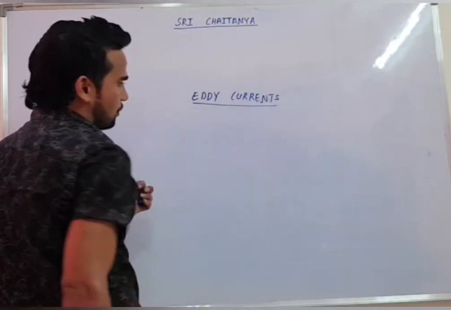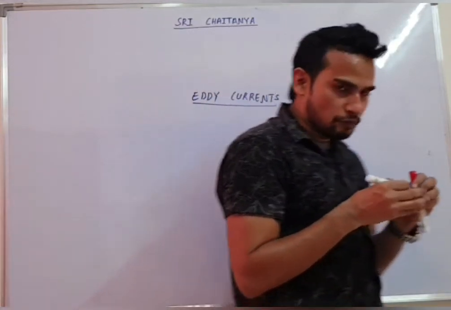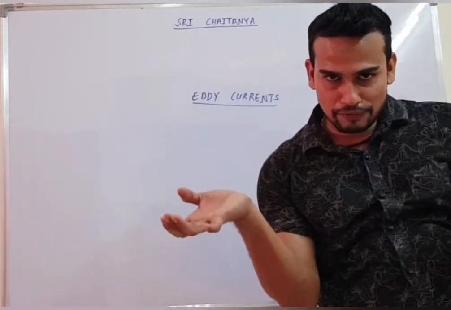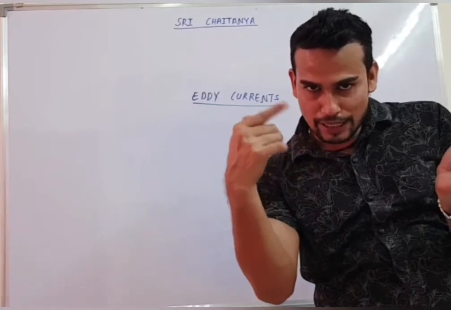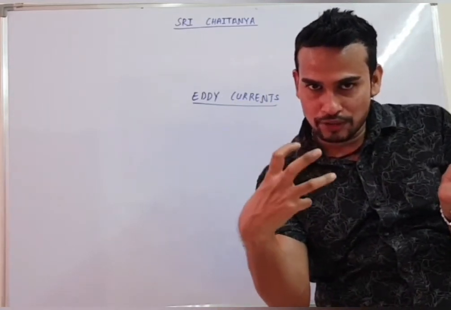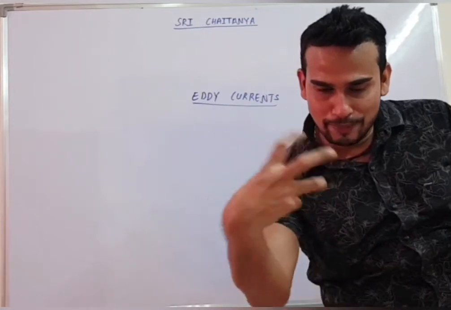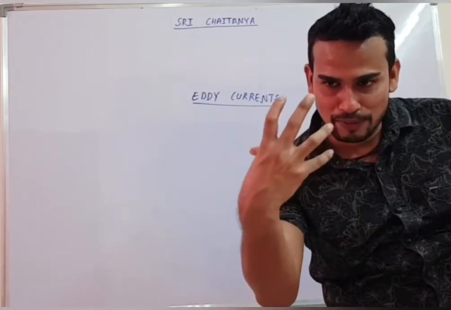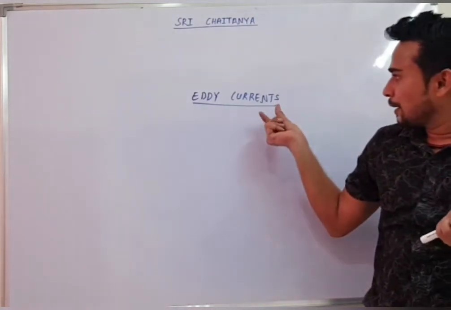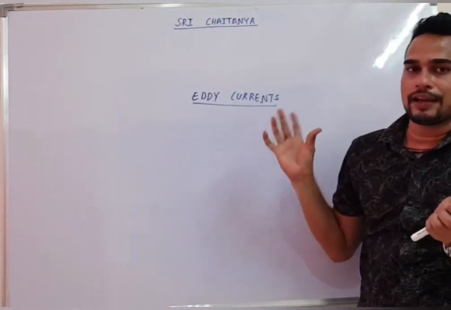These are small circular currents. Whenever any area crosses a magnetic field, each part of that area behaves like a small loop. Since those small loops are in motion, they cut the magnetic field lines and generate induced EMF. Due to that induced EMF, current comes. Those small circular currents are known as eddy currents.